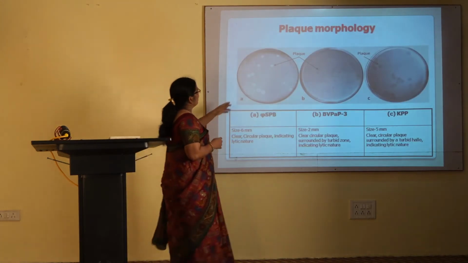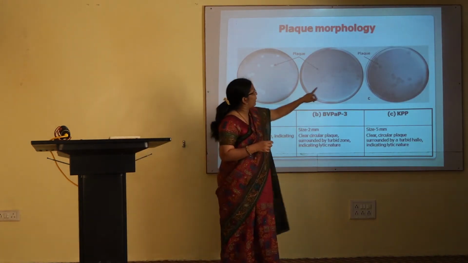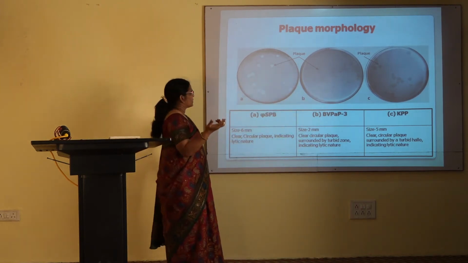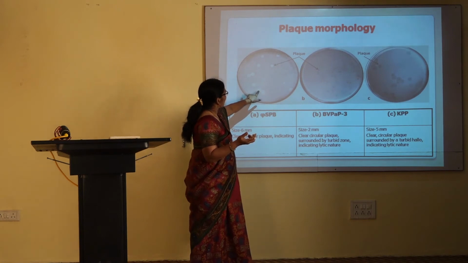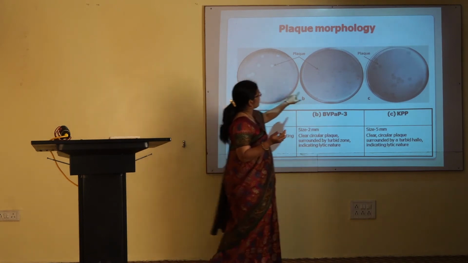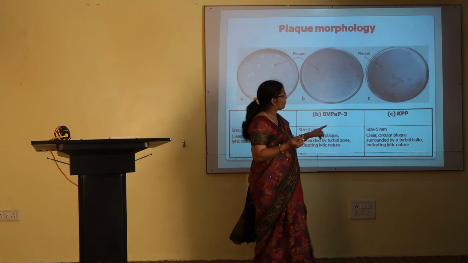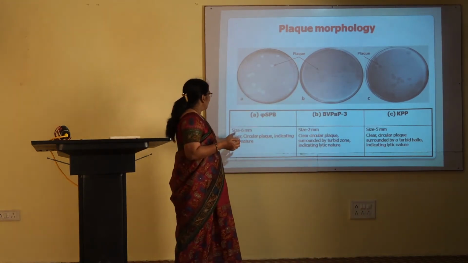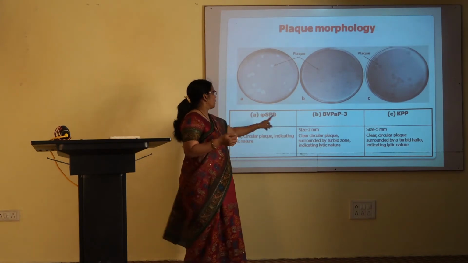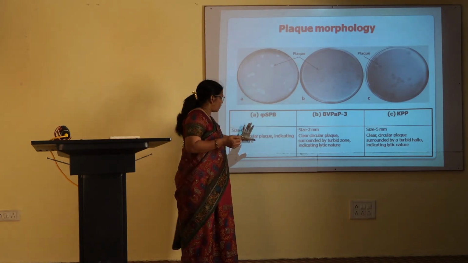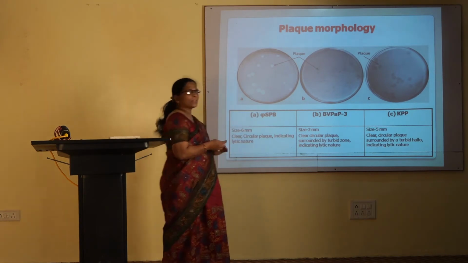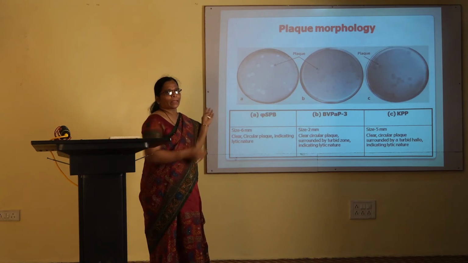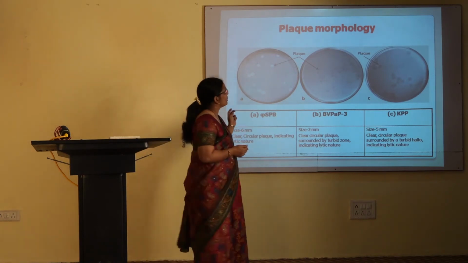As you can see, different types of plaque morphologies can be obtained by different phages. This is a plaque morphology of Salmonella phage, this is a plaque morphology of Pseudomonas aeruginosa phage, this is a plaque morphology of Klebsiella pneumoniae phage, and here is the description of each and every plaque of the respective phages. Based on their plaque morphology, this particular character can be useful in the identification of the particular phage.